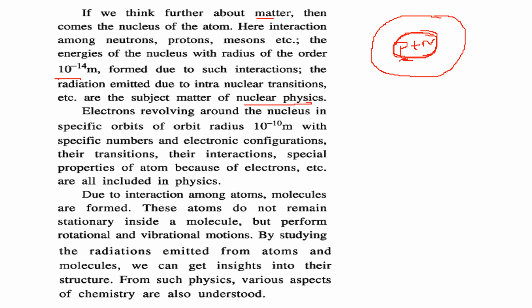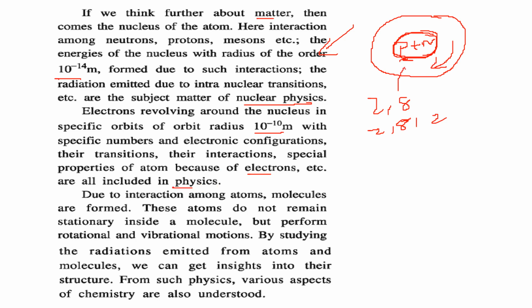If some of you go on to, or become interested in nuclear physics, this is the interest. So electron is revolving around the nucleus in specific orbits around 10 to the power minus 10 meter with specific names K, L, M, N. Electronic configuration like 2, 8, 2, 8, like this. Their transitions, their interactions, and special properties of atom because of electrons, they are all included in physics.